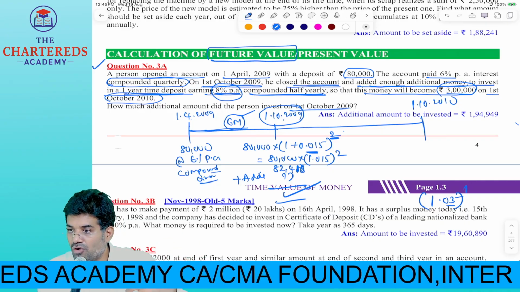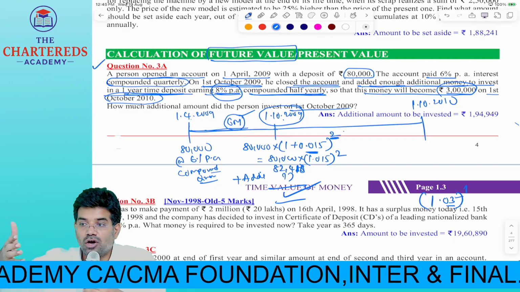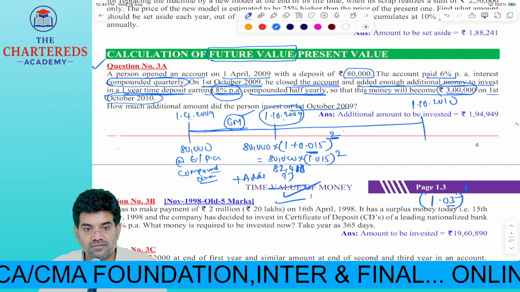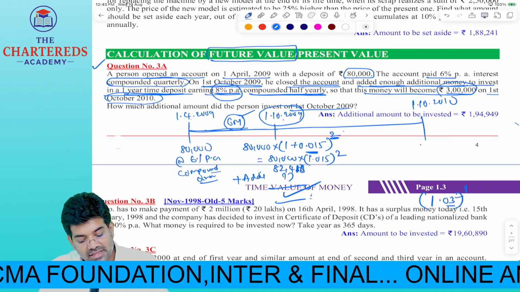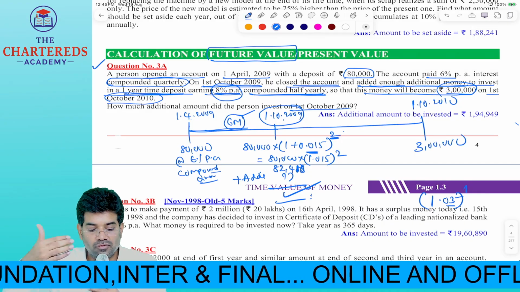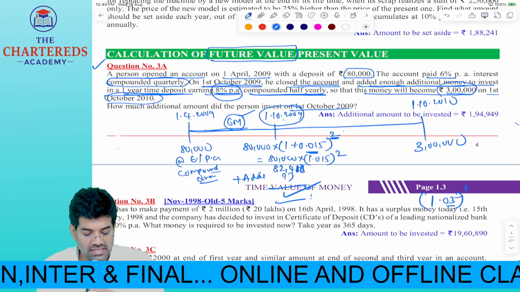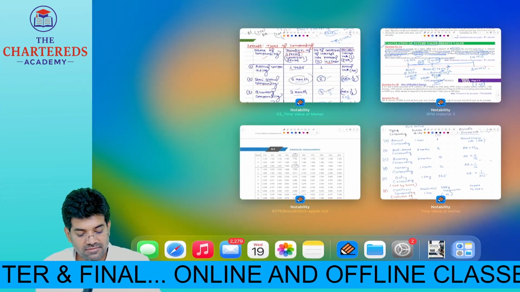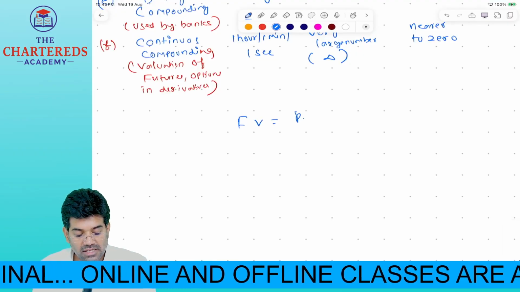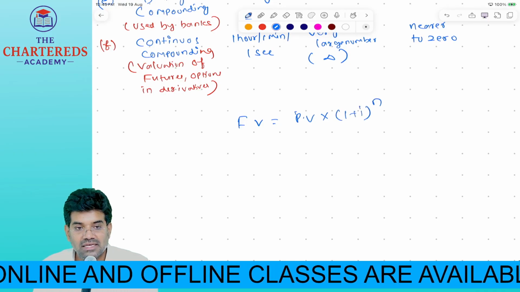We don't know how much amount he has invested, because we only know the withdrawal amount, but the additional amount he contributed, that we don't know. So therefore this also we don't know, but he gave the future value on 1st October 2010. He gave the future value or not? Yes, we know the formula now. What is the formula for future value? Present value into 1 plus I whole power n.